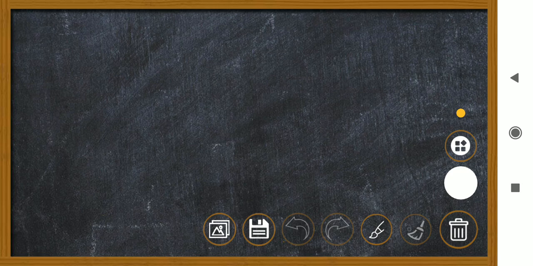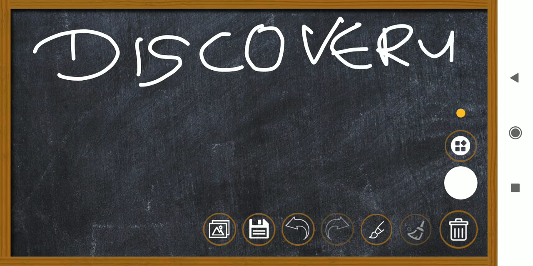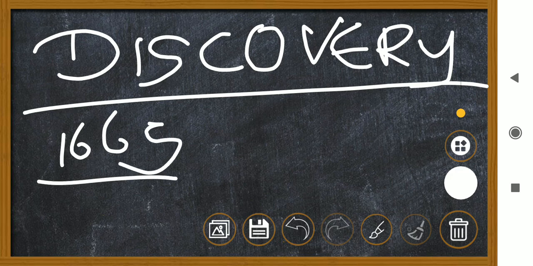When we talk about the cell, a very important thing is how the cell got discovered. So we are going to see the discovery of the cell, which is very important. First is 1665. In 1665, Robert Hooke, a scientist, observed dead cells under his microscope.